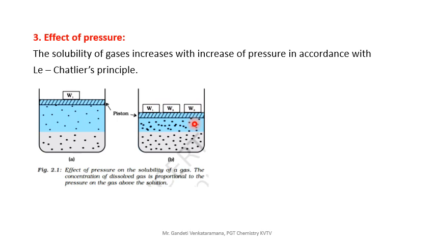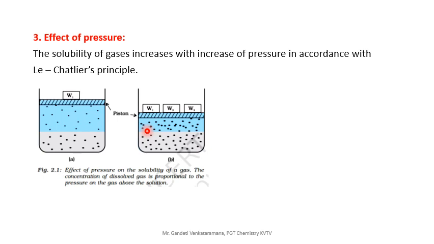When the pressure is increased, the piston comes down, so then check the number of gas particles: 1, 2, 3, 4, 5, 6. That means the number of gas particles striking the liquid surface increases. So when that increases, solubility increases.